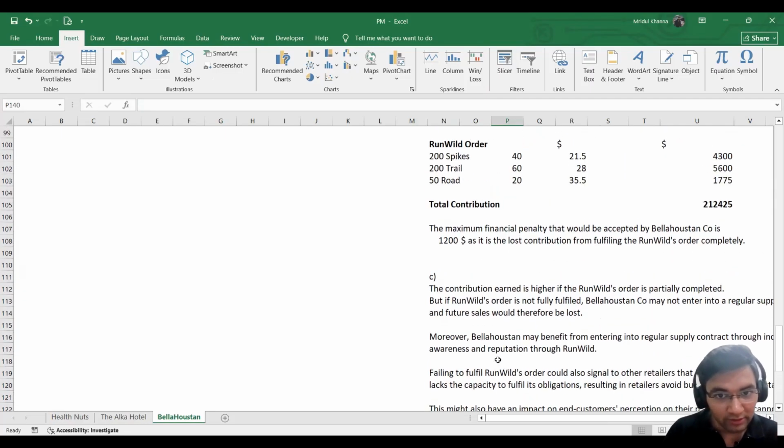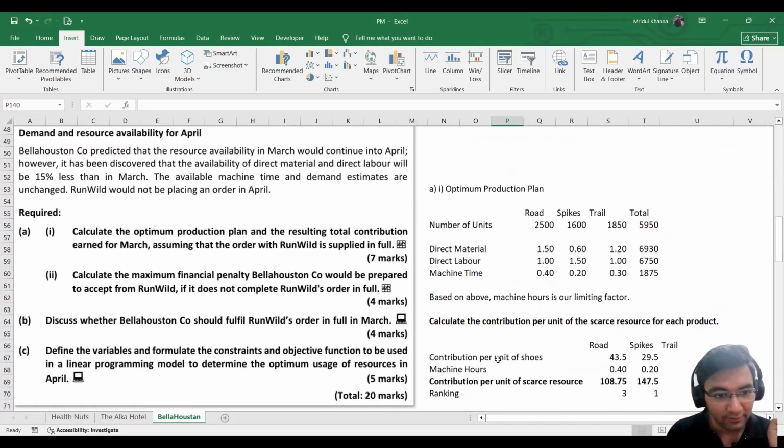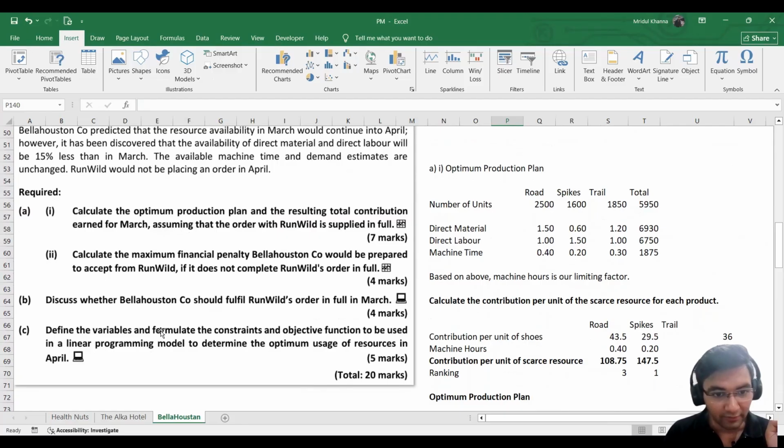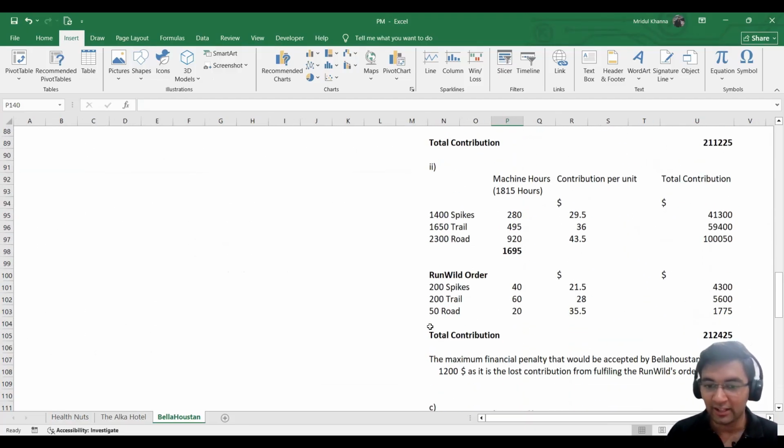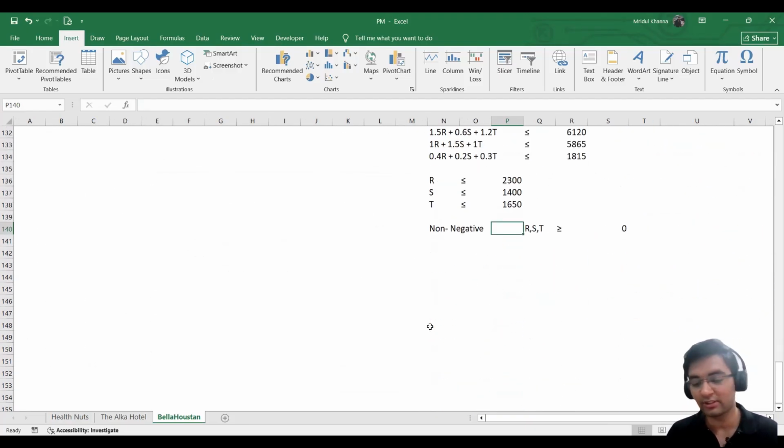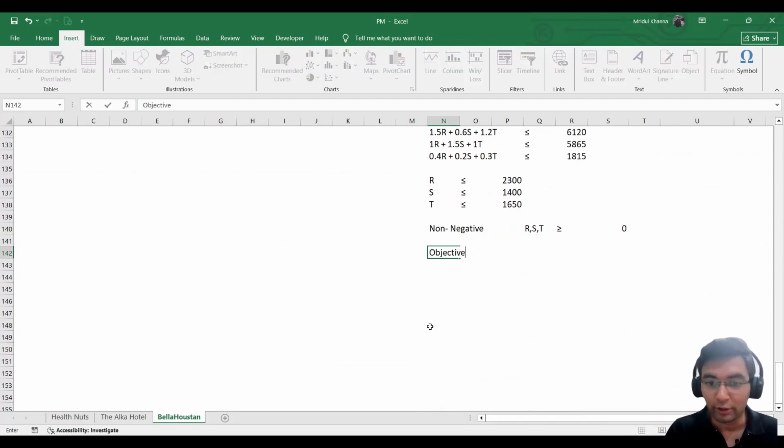Lastly, there's just one more thing left. Define the variables and formulate the constraints. We have done that till now. Lastly, the objective function. What is our objective function? I've been saying from the beginning of the question that our objective is to maximize the contribution.